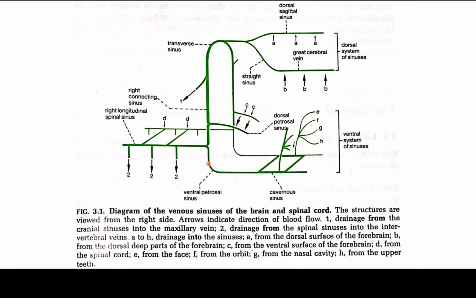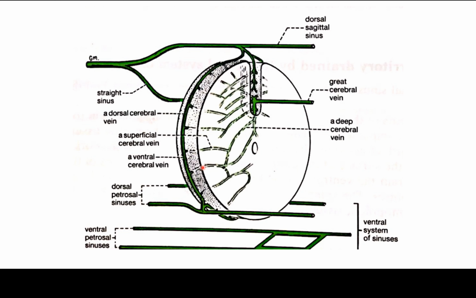Drainage of the cranial sinuses into the systemic circulation. The cranial system of venous sinuses drains mainly through the connecting sinus into the maxillary vein. Strictly, it is the transverse sinus that drains into the maxillary vein via the temporal sinus. The emissary veins drain the cranial system into the occipital vein and the internal jugular veins.